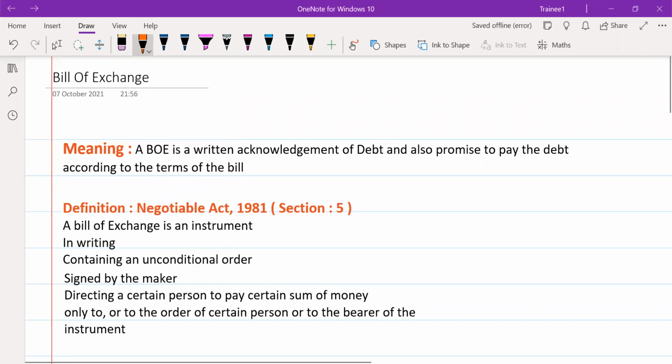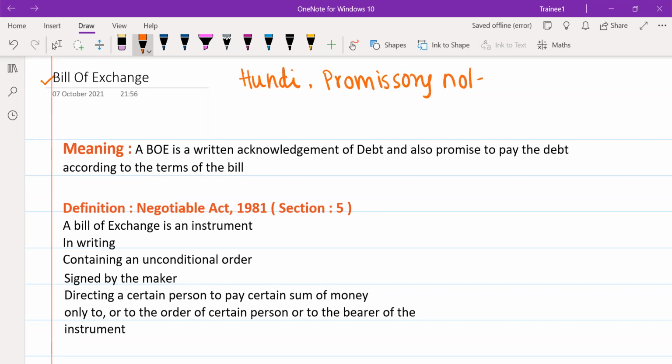In India, in villages, it is also known as hundi. This is also a new word for you. In other words, we can say it is like a promissory note. Promissory notes are instruments which promise the seller.